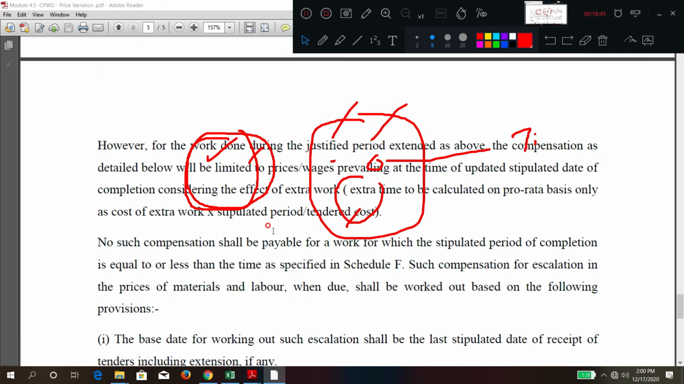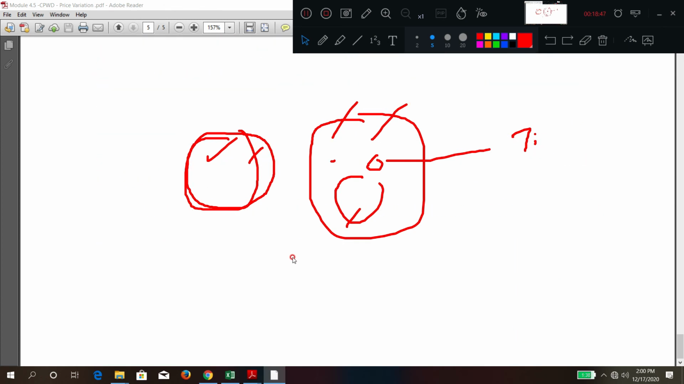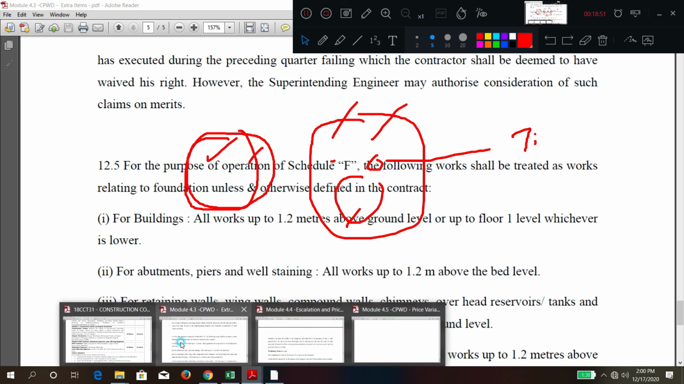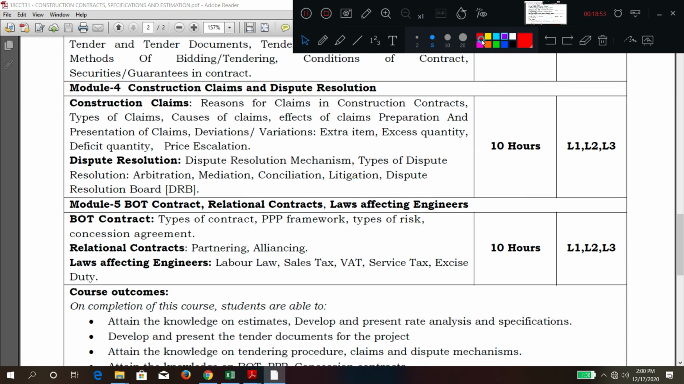So this is about the four components. Very important, you will get it in the main exam. We have discussed these four things: deviation and variation, extra item, excess quantity, deficit quantity, and, very important, price escalation.